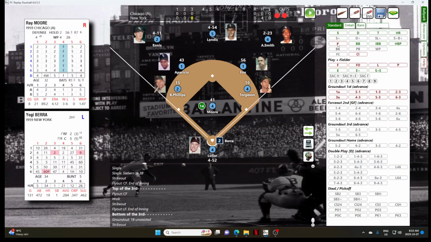Quickly, we go to Yogi Berra. And Berra strikes out. And that's the 3rd strikeout. So Moore, not to be outdone, gets his strikeout pitches well honed in. And that's out number 3.